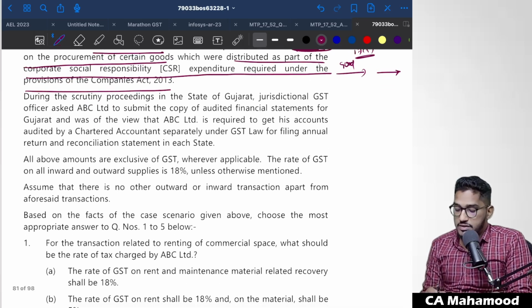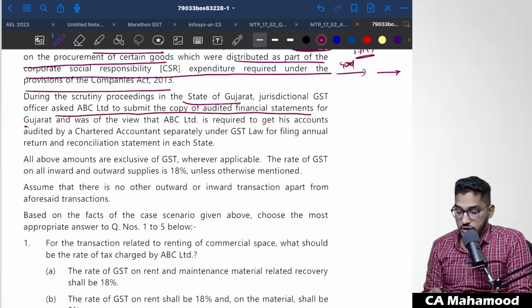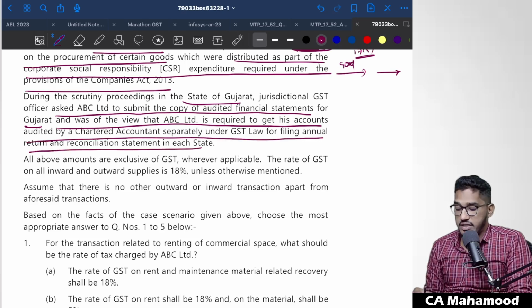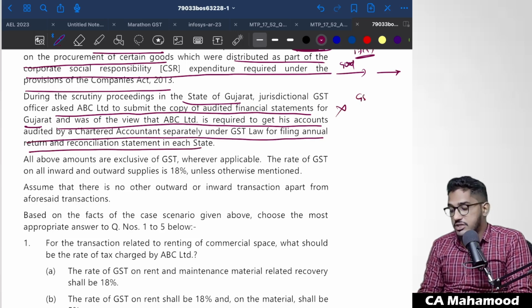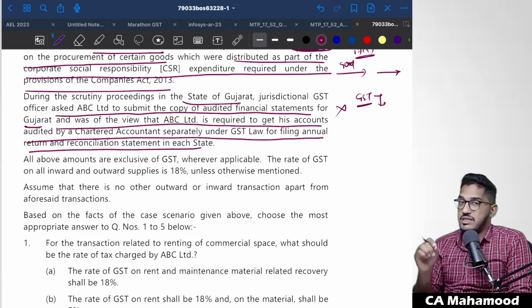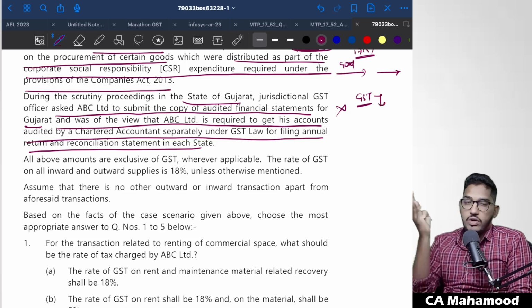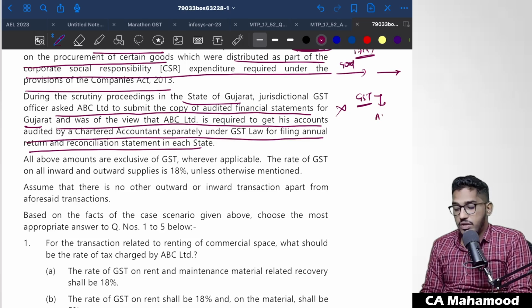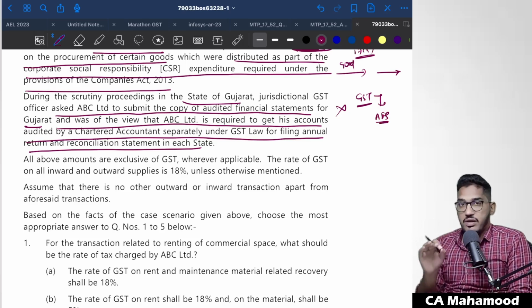Next one. During the scrutiny proceedings in the state of Gujarat, jurisdictional GST officer asked ABC Limited to submit the copy of audited financial statements for Gujarat and was of the view that ABC Limited is required to get its accounts audited by a chartered accountant separately under GST law for filing of annual return and reconciliation in each state. No. See, under GST law, there is nowhere a specific requirement of undergoing a separate audit of the financial statements. If you have already audited your financial statements as per some other laws and regulations, if you submit that audited financial statements, that will be enough for the purpose of filing of annual return. There is no requirement of separate audit of the financial statements. It is not required under any of the GST law.